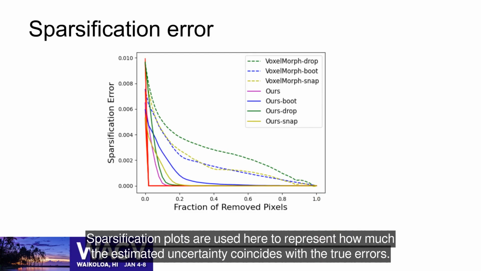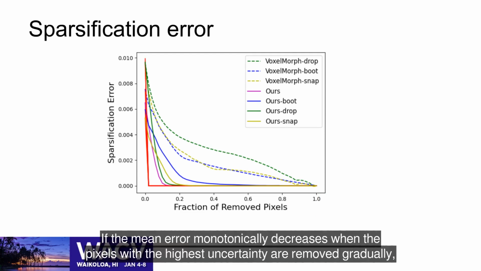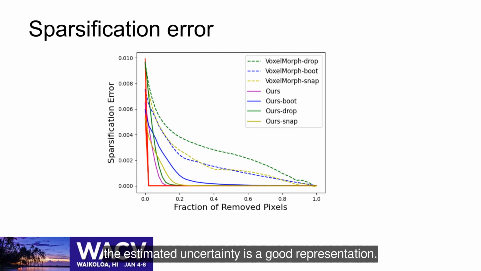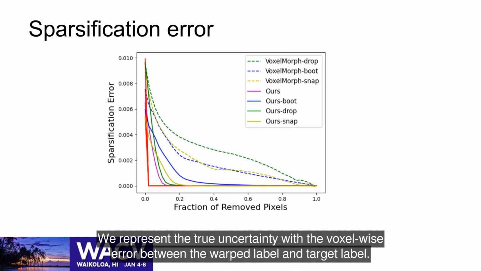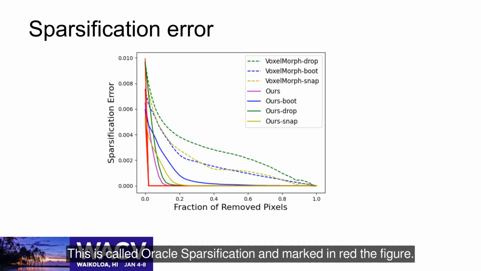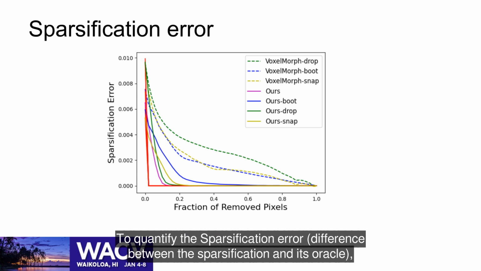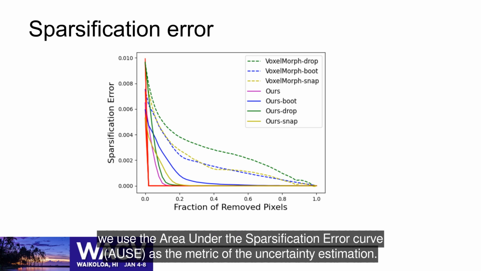Sparsification plots are used here to represent how much the estimated uncertainty coincides with the true errors. If the mean error monotonically decreases when the pixels with the highest uncertainty are removed gradually, the estimated uncertainty is a good representation. We represent the true uncertainty with the voxel-wise error between the warped label and target label. This is called oracle sparsification and marked in red in the figure. To quantify the sparsification error, the difference between the sparsification and its oracle, we use the area under the sparsification error curve, AUSE, as the metric of the uncertainty estimation.